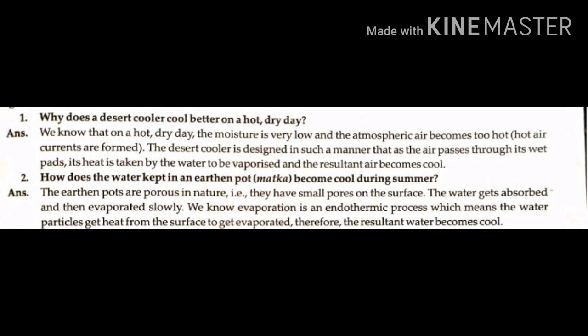Question number 2. How does the water kept in an earthen pot become cool during summer? The earthen pots are porous in nature, that is, they have small pores on the surface. The water gets absorbed and then evaporated slowly. We know evaporation is an endothermic process, which means the water particles get heat from the surface to get evaporated. Therefore, the resultant water becomes cool.